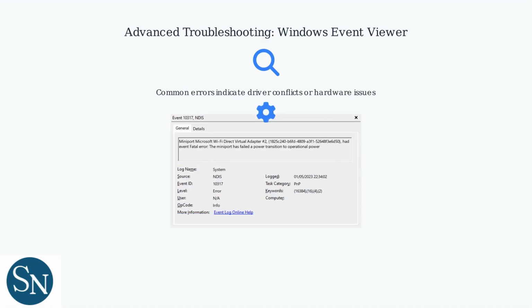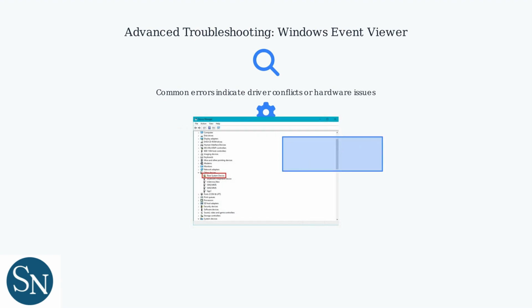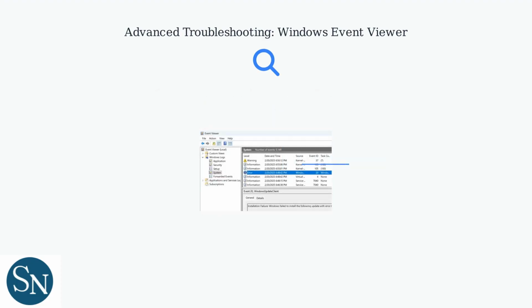Device errors often point to driver conflicts or hardware recognition problems. Use this information to guide further troubleshooting. Analyzing these logs helps identify if the issue stems from driver conflicts or hardware failures, allowing targeted fixes.